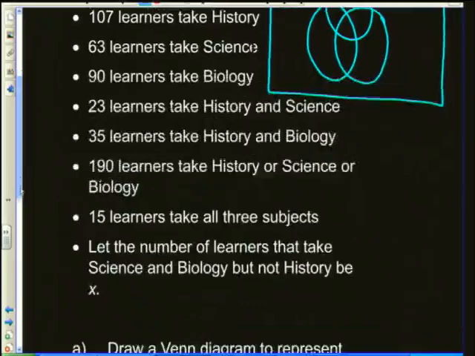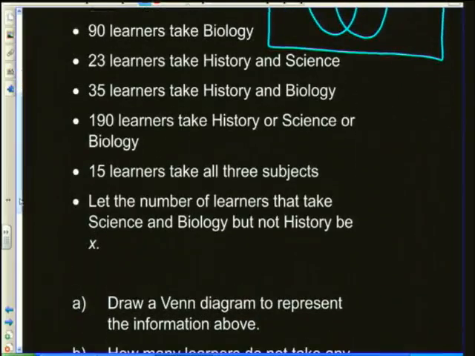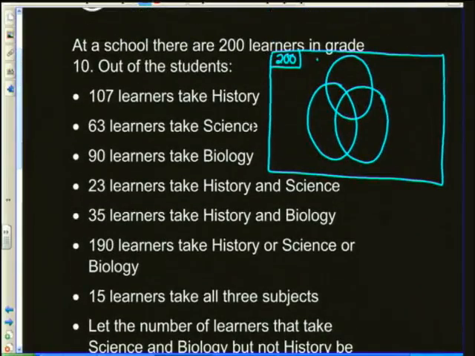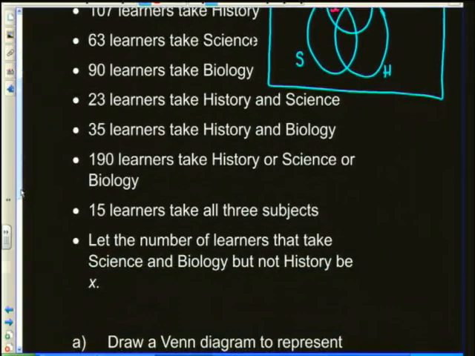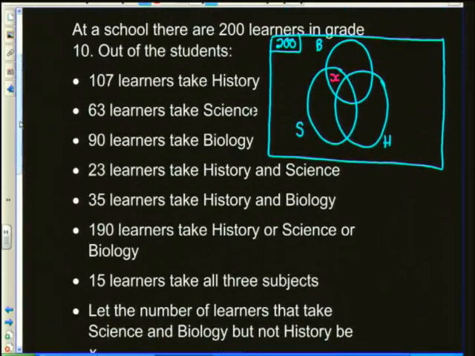And right at the very bottom, it said, first of all, let the number of learners that take science and biology but not history equal x. So let's make that biology the top one, science, and history. So the people who take biology and science but not history had to equal x. Well, that's going to have to be that space in between over there. There's your x. We were told that 15 learners take all 3 subjects. 15 learners is going to have to be inside over there, where all 3 of them overlap.